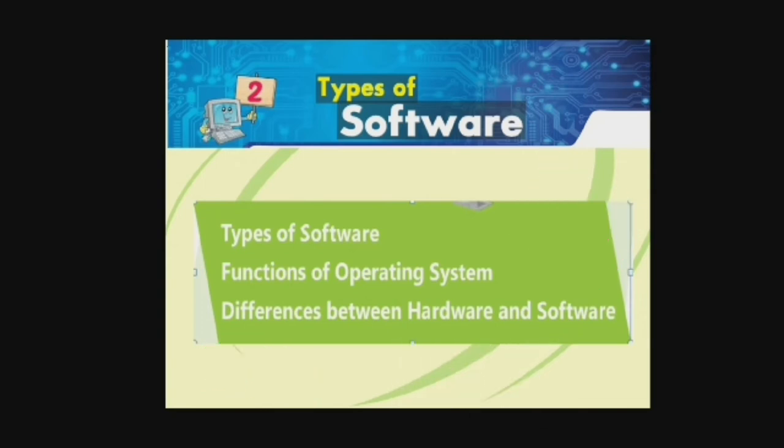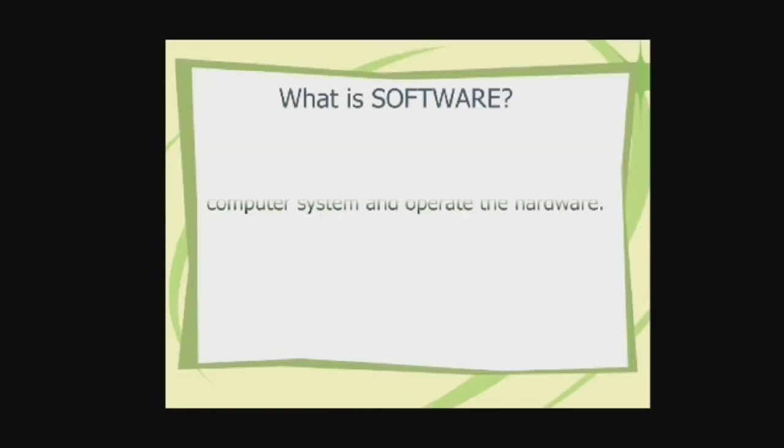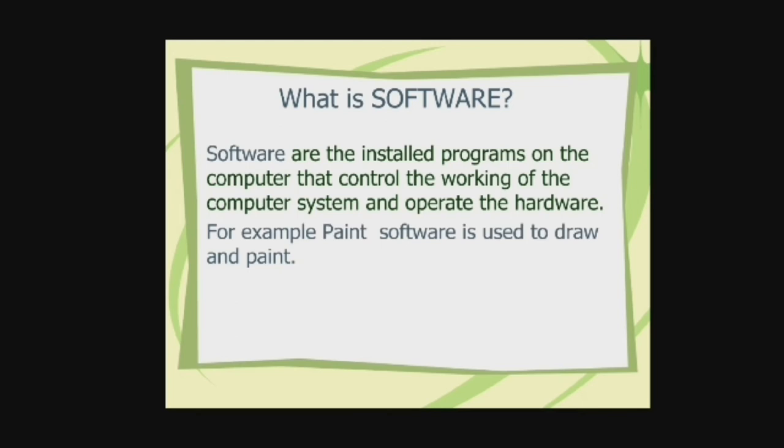But in this chapter, we are more focusing on software. So, what is a software? Software are the installed programs on the computer that control the working of the computer system and operate the hardware. For example, Paint. Paint is a software that is used to draw and paint.